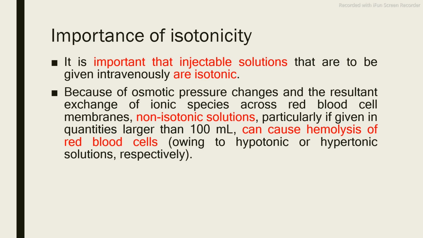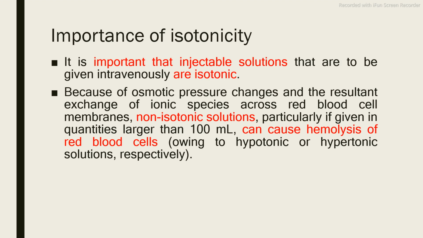But if the ionic concentration in your parenteral preparation is more, it will have more osmotic pressure, and because of this high osmotic pressure your RBCs may rupture. If your parenteral preparation contains low ionic concentration, meaning low osmotic pressure, your RBCs may swell to a larger extent and burst.